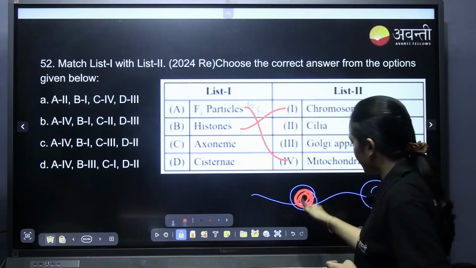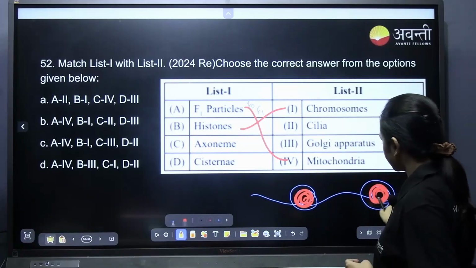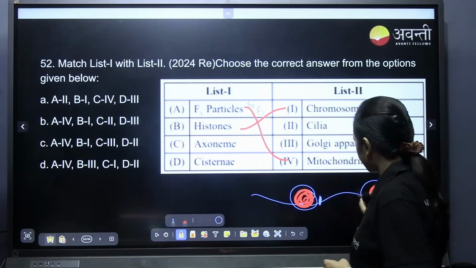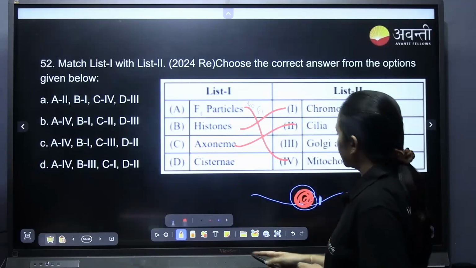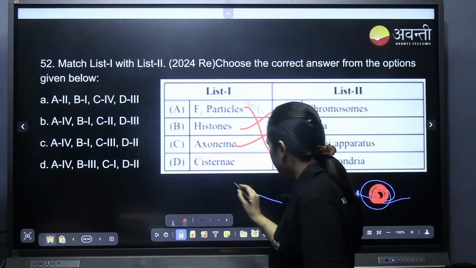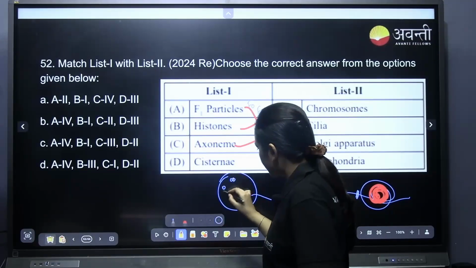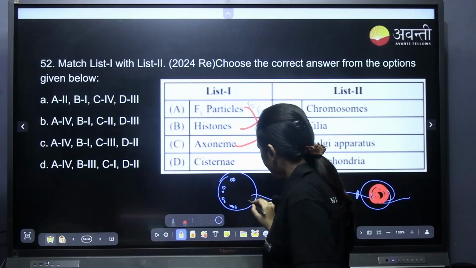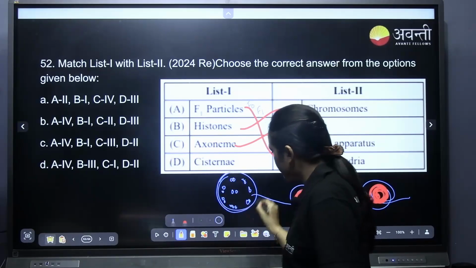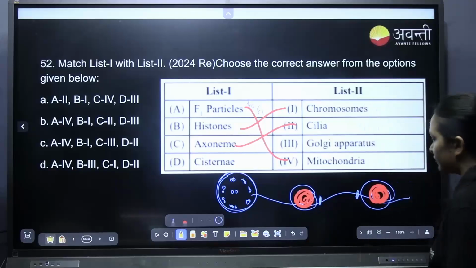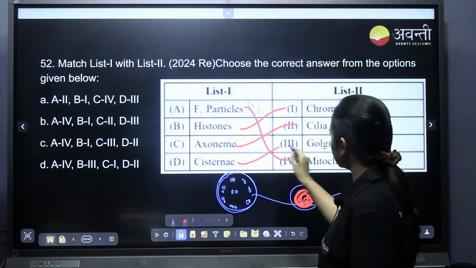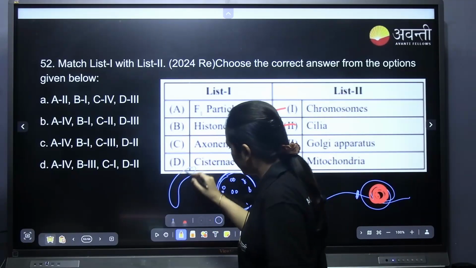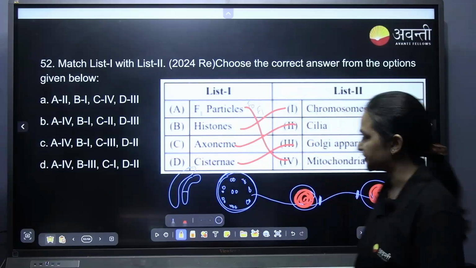Axoneme: if you cut open the flagella, you see the doublet and the singlet. This whole thing is called axoneme. You can see it in cilia or flagella. Cisternae you can see in the Golgi apparatus.